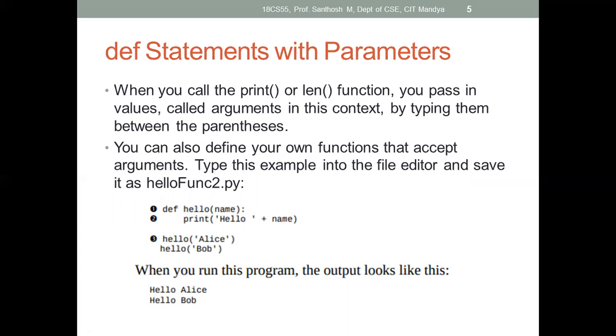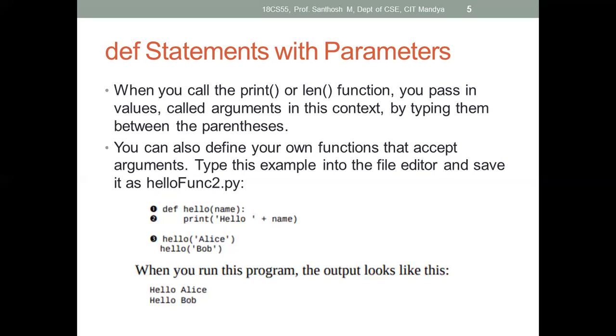So type this example into your file editor and save it as hello function 2.py. So here they provided one example. Here actually in this example they are going to explain how to declare an argument or parameter, and how to pass values to that parameter. See here, when you call an inbuilt function like print or len, you can pass values directly.